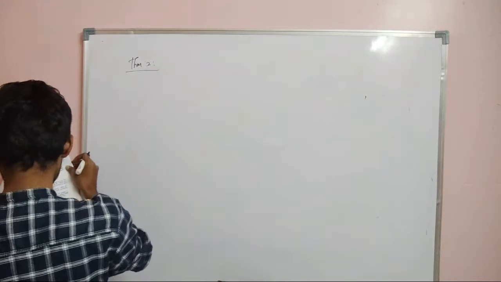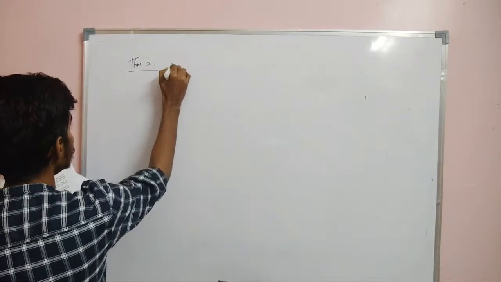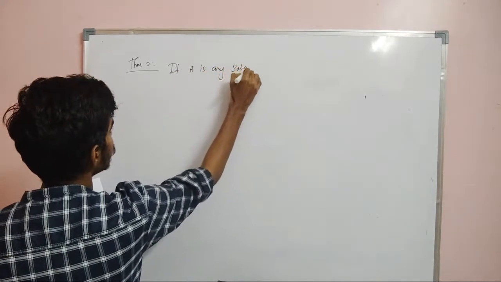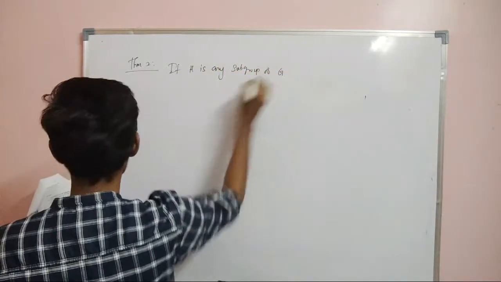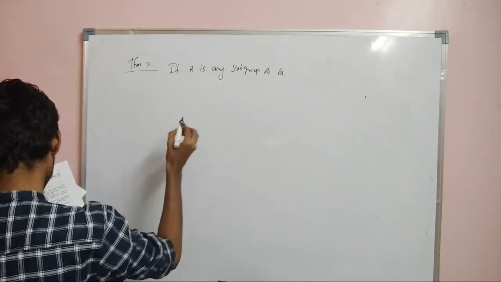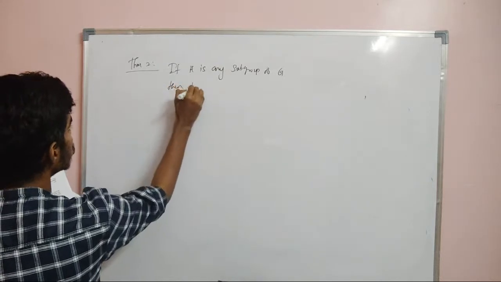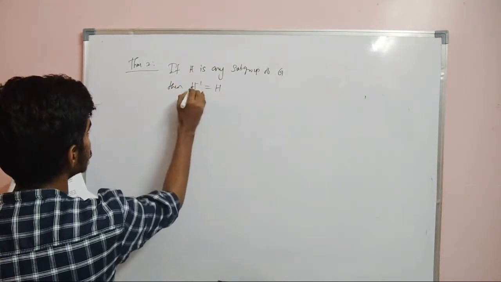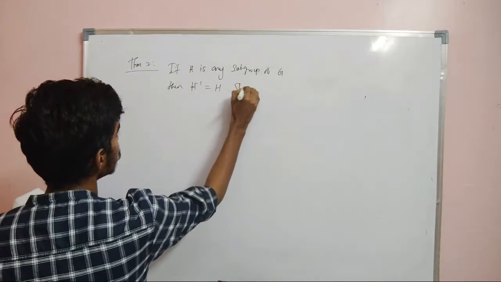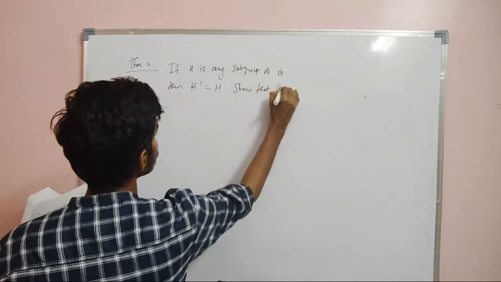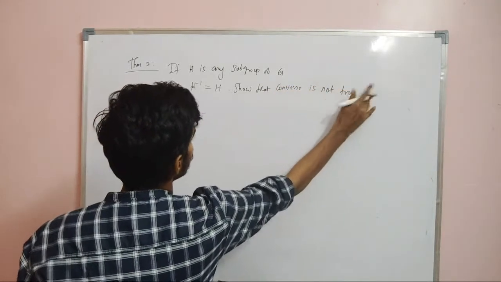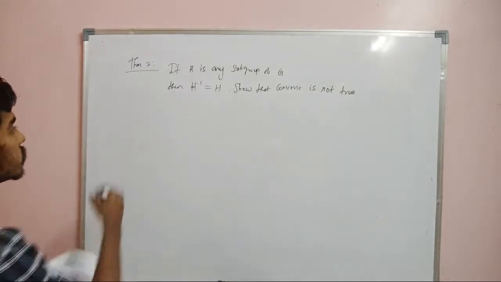So theorem 2: if H is any subgroup of G, then H inverse is the same as H. Show that the converse is not true. So, proof.